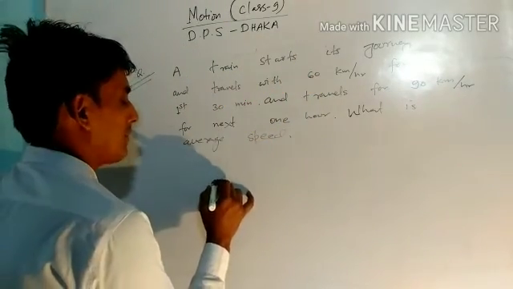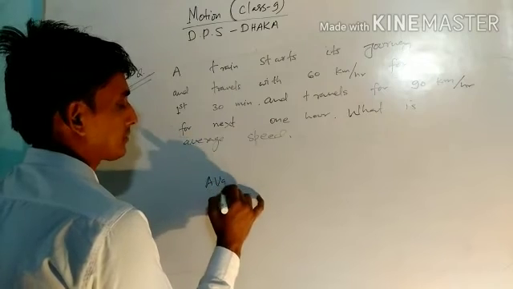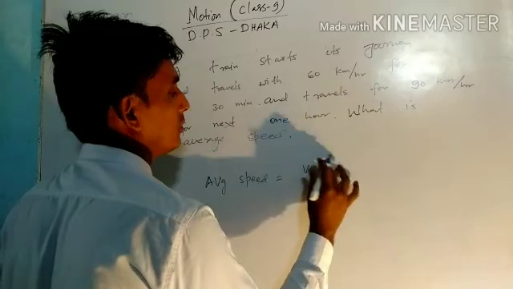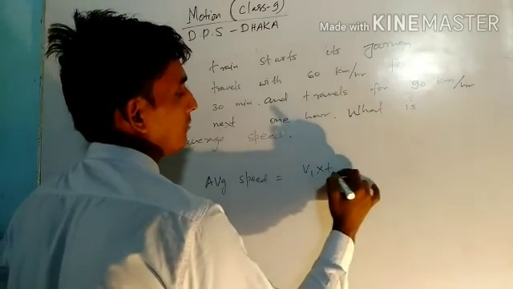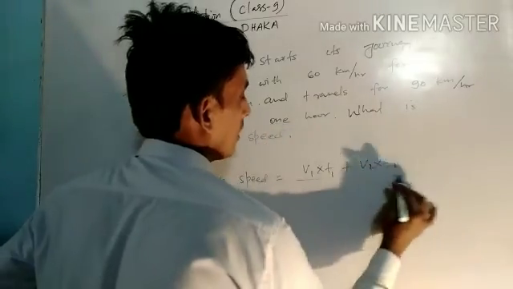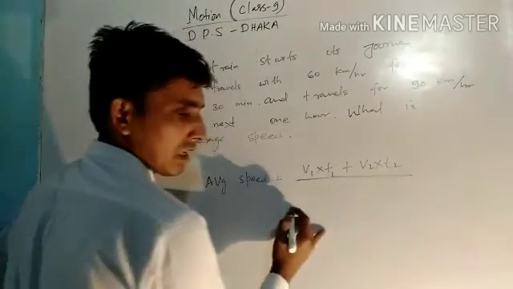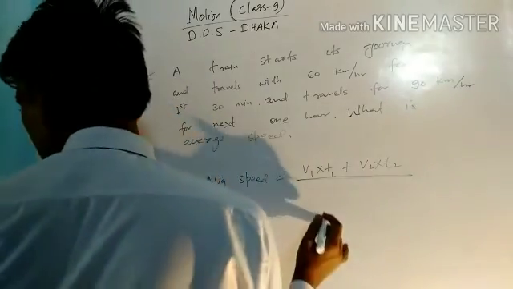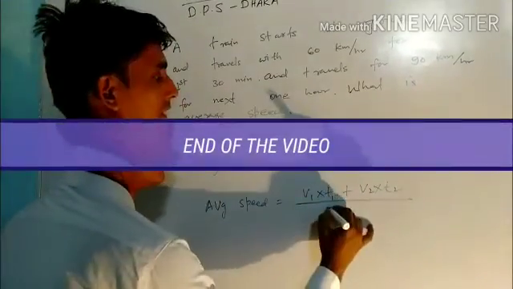What will be the formula? Average speed is equal to V1 into T1 plus V2 into T2 upon T1 plus T2.